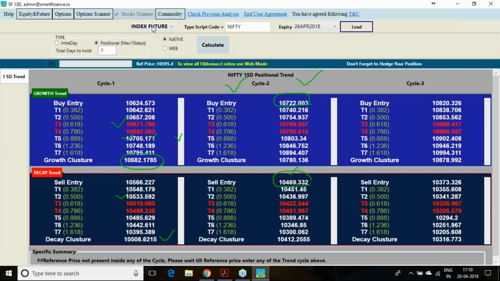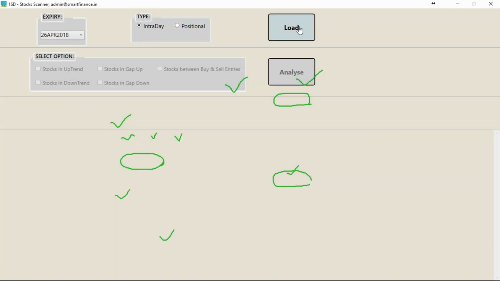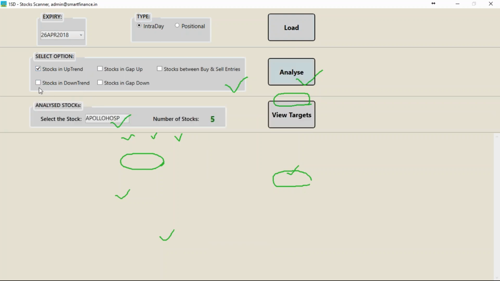Then you have a stock scanner, where on an intraday basis, if you load it, you will come to know how many stocks have given an uptrend breakout, how many have given a downtrend breakout, how many have given a gap up opening, and how many have given a gap down opening.